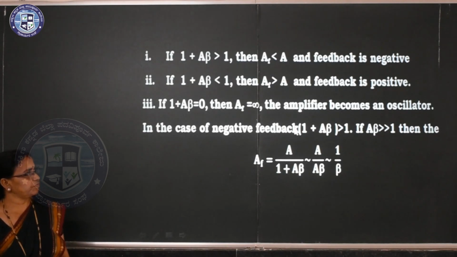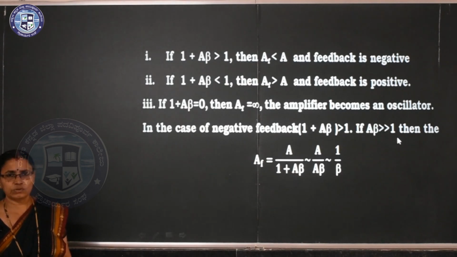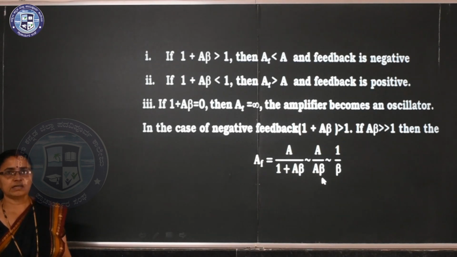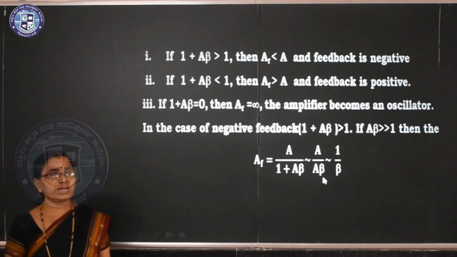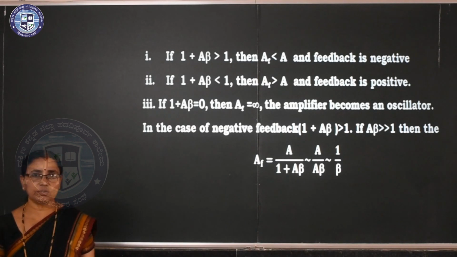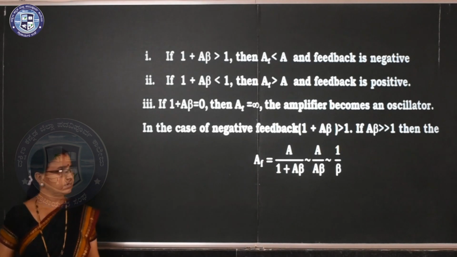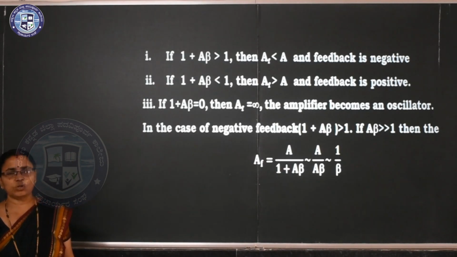So in the case of negative feedback, 1 plus A beta is greater than 1. If A beta is very much greater than 1, you can neglect the 1, so you can take an approximate value. A divided by A beta, A cancels. So you are getting AF approximately equal to 1 by beta. Clear? So gain depends on the feedback factor. The gain depends on the feedback factor after applying negative feedback.